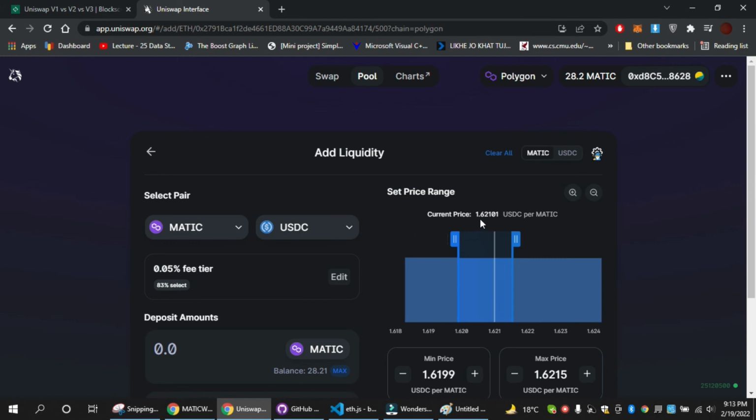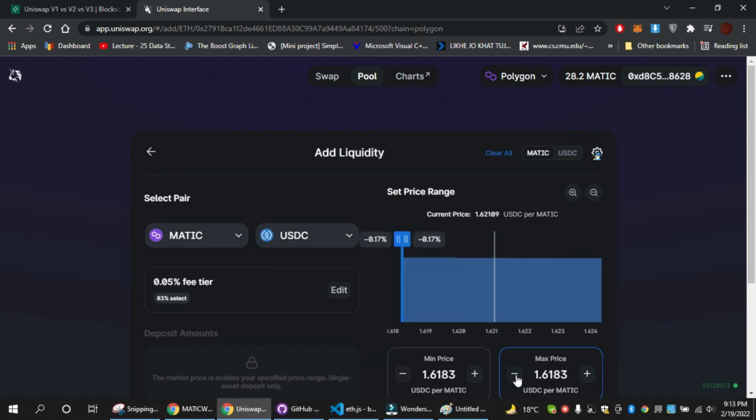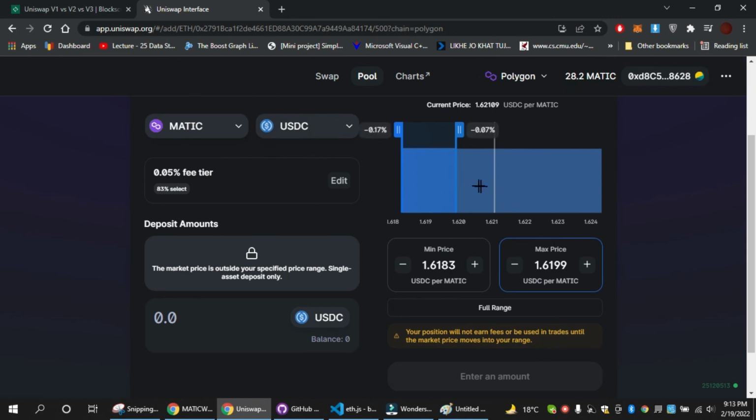So if we reduce it so that the minimum price is 1.6, and now if the price goes above your range, all of your asset will be converted into a stable coin, USDC. So there will be no market loss, no impermanent loss with the stable coin, right?